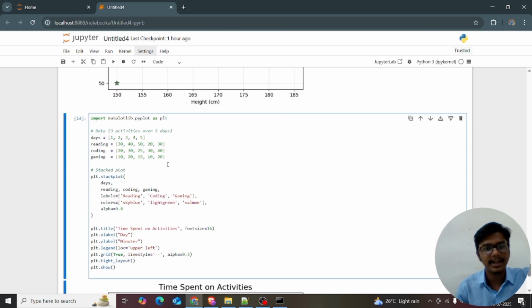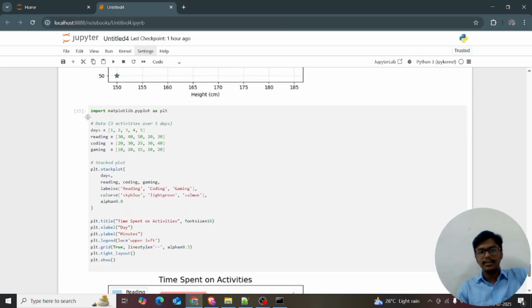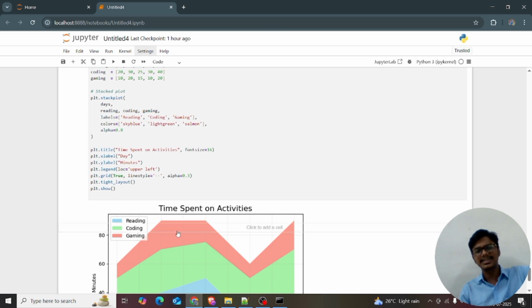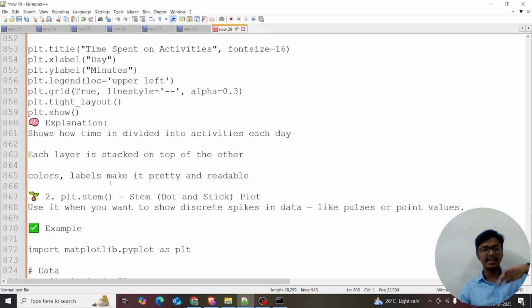So I can explain this chart clearly. I'm rerunning this code. A stack chart is nothing but an area chart. You can place one layer above and stack it on top of the other, just like that.